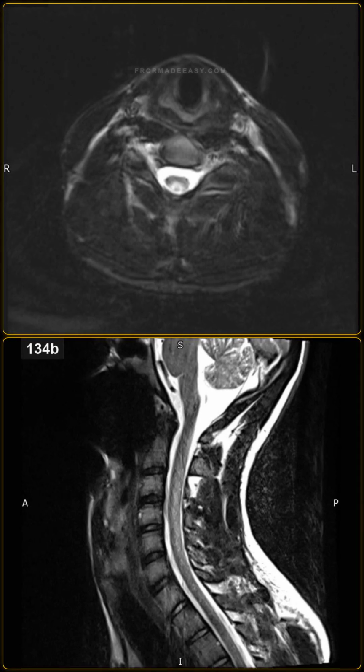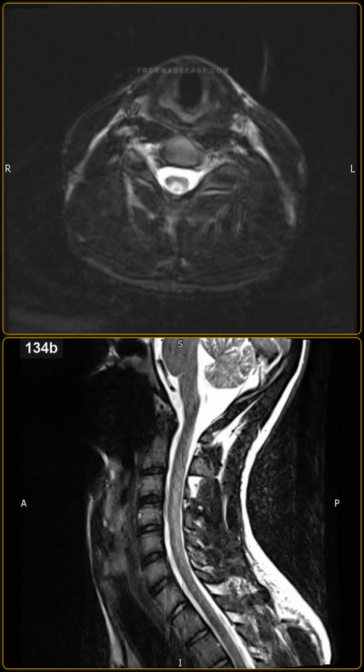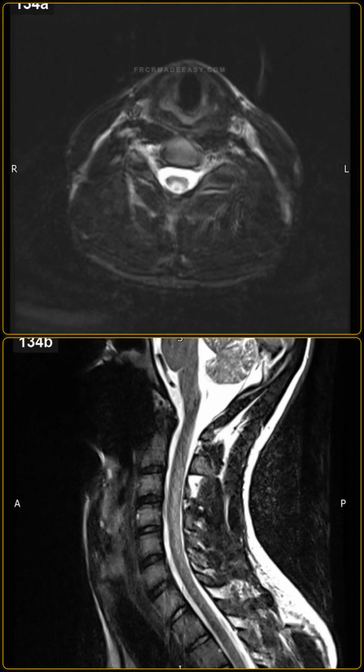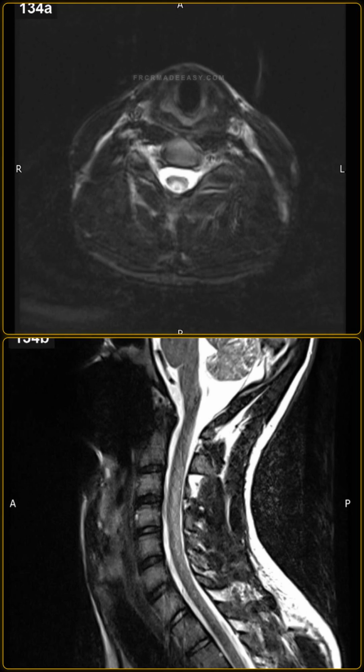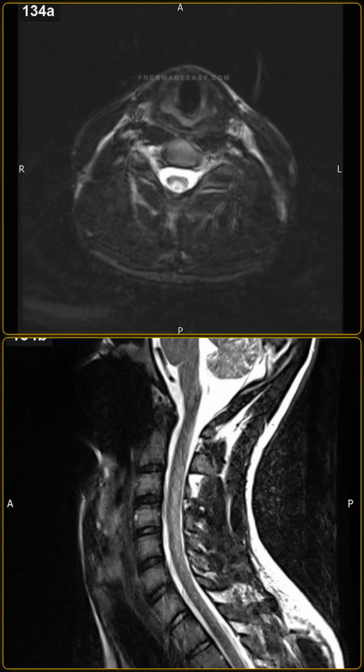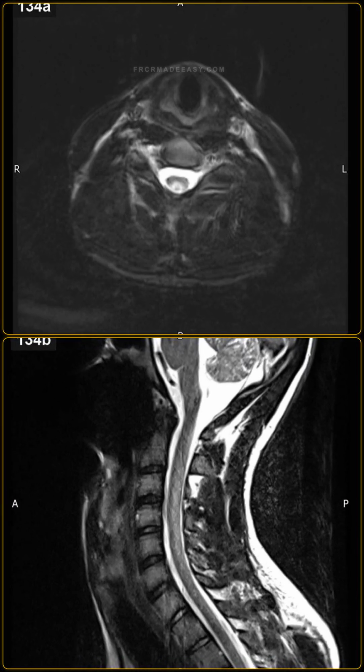Infectious myelopathies like HIV vacuolar myelopathy, or tabes dorsalis in neurosyphilis also target the posterior columns. Demyelinating lesions such as multiple sclerosis, transverse myelitis, or neuromyelitis optica can affect the dorsal cord, but they are typically asymmetric, eccentric, and span shorter segments on sagittal views.